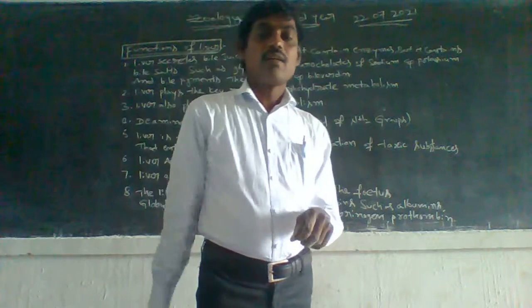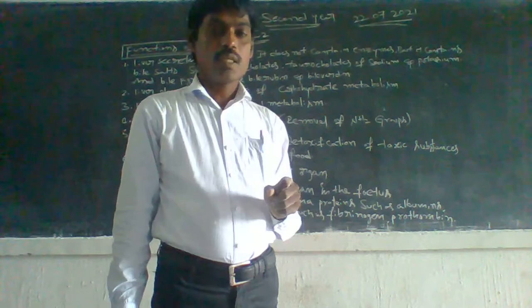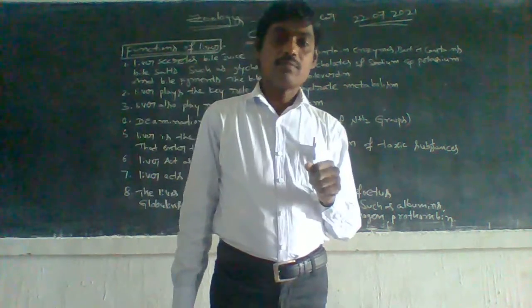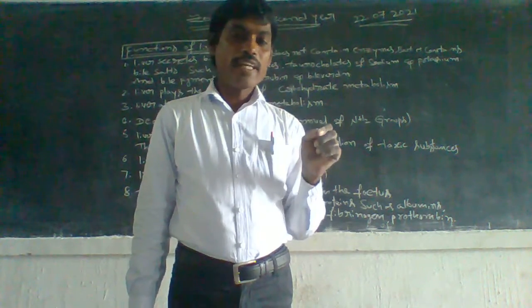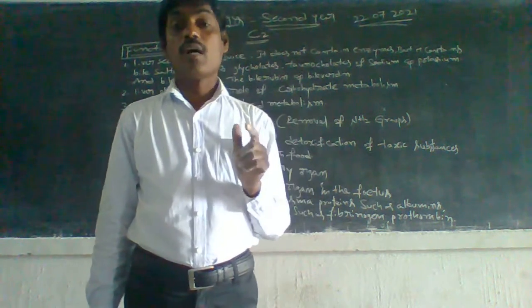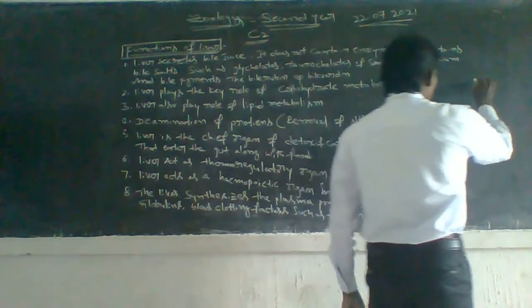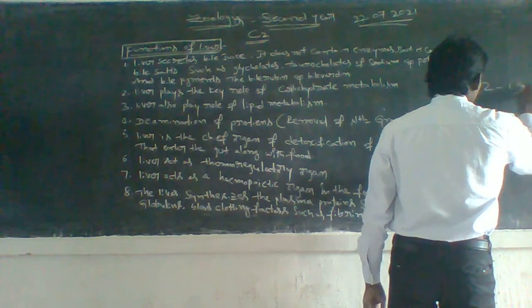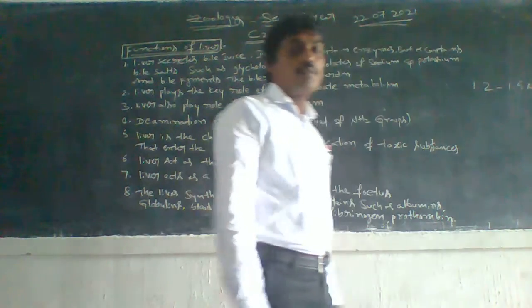Liver is the largest organ of our body, situated below the diaphragm. Maximum weight is 1.2 to 1.5 kilograms in adult stage.